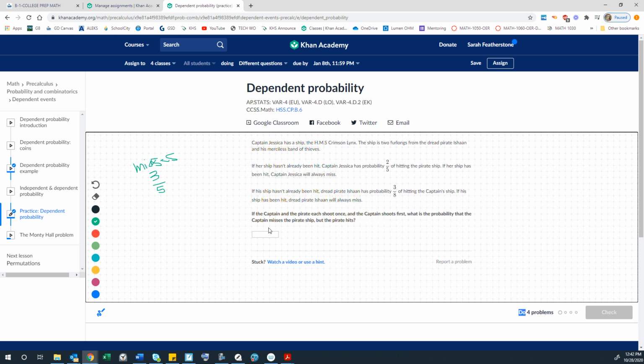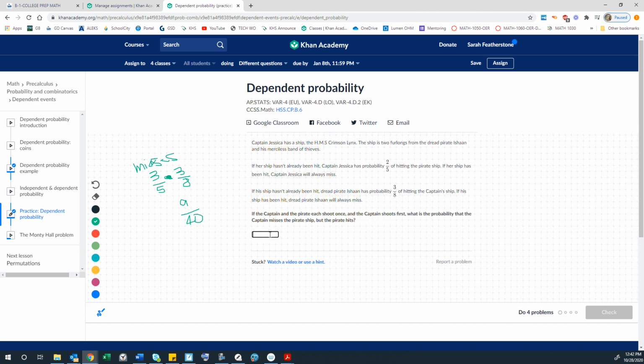Okay, so we're assuming that the captain misses. So that means pirate Ishan has a 3/8 chance now of hitting Jessica. So that's not supposed to be an equals, it's supposed to be a times. So we're going to take the probability that Jessica misses times the probability that the pirate hits, and we get 9/40. Let's check that answer. 9/40. Check. Woohoo!